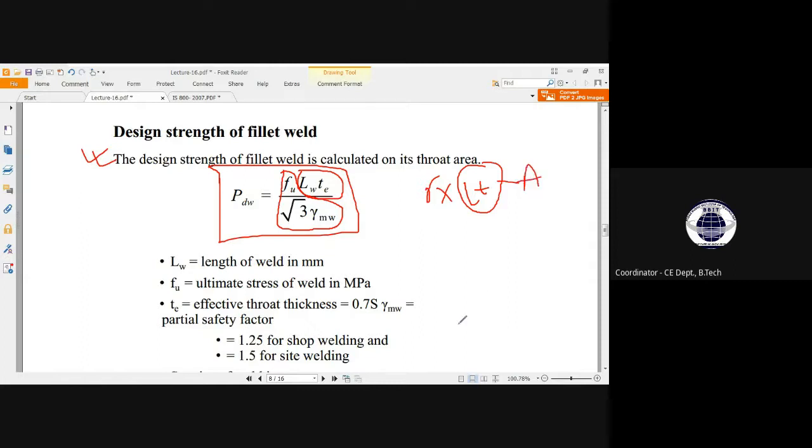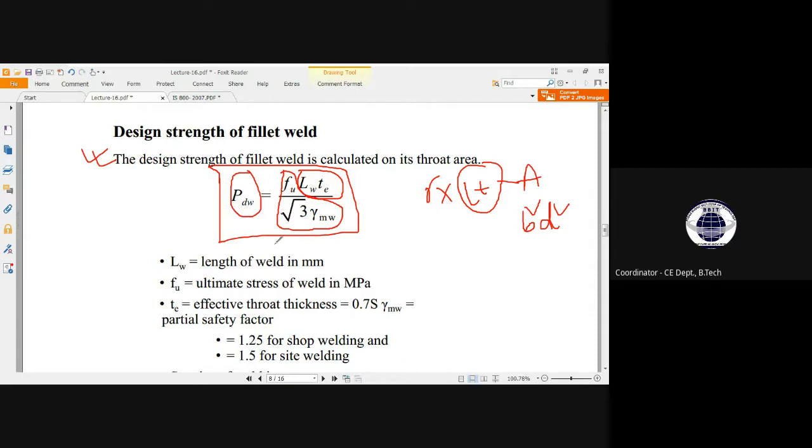The formula for area, which we know, is b into d maybe, right? b is a parameter of length dimension, d is also a length dimension. Similarly here L is also a length dimension, t is also a length dimension, meaning this is the area. So stress into area will give me a force.